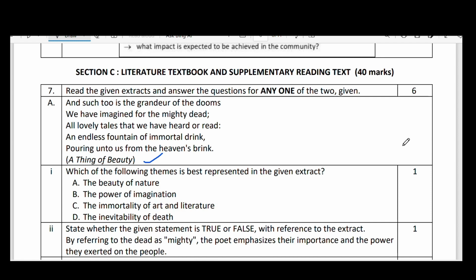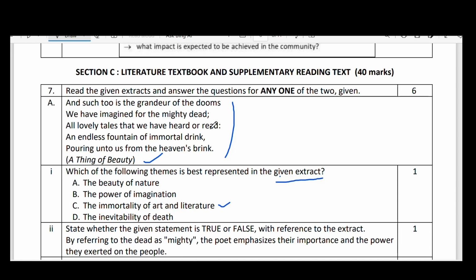Which of the following themes is best represented in the given extract? See, here you have to think only about the particular extract, not the total poem. So you have to go with that particular extract only. The options are: the beauty of the nature, the power of imagination, the immortality of art and literature, the inevitability of death. So here the immortality of art and literature is the correct answer.